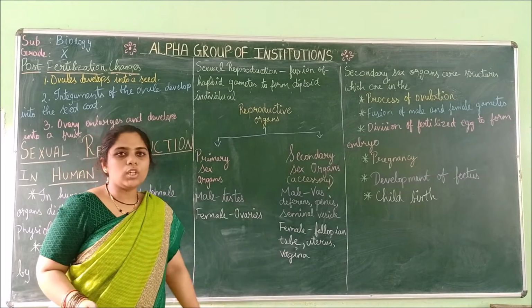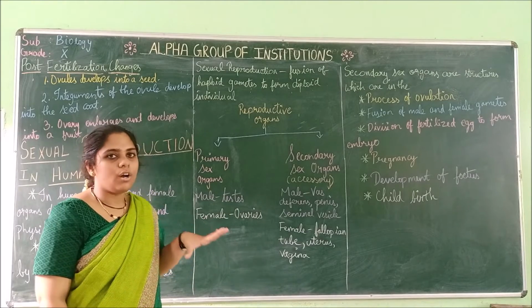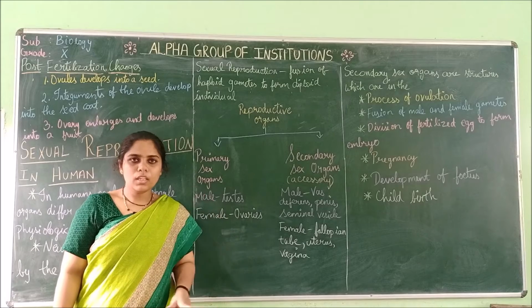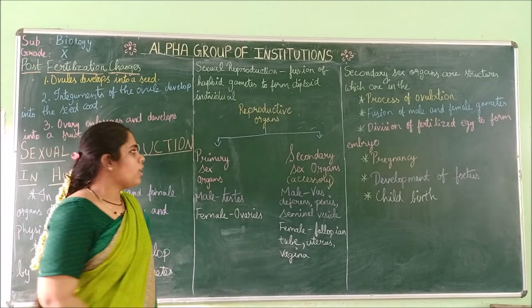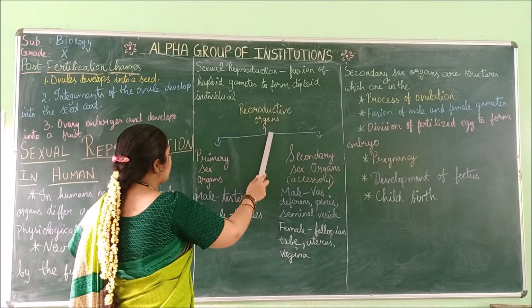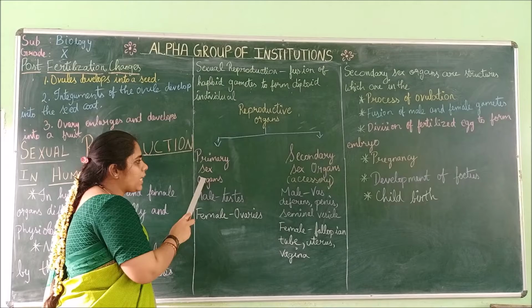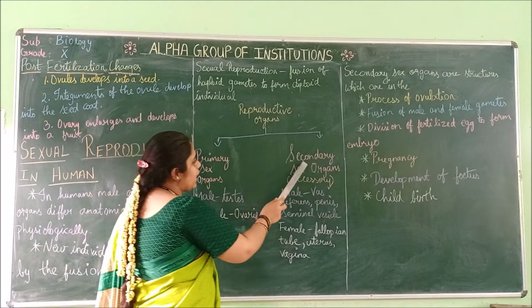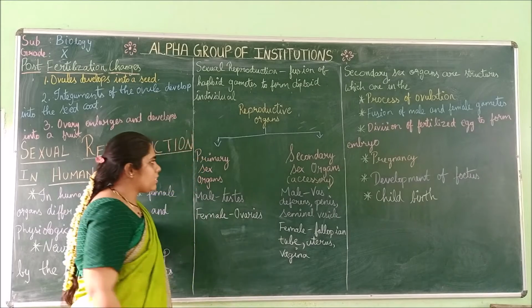Now we are moving on to the reproductive organs. What are the organs involved in reproduction and how are they classified? Reproductive organs have been divided into primary sex organs and secondary sex organs, or accessory organs.